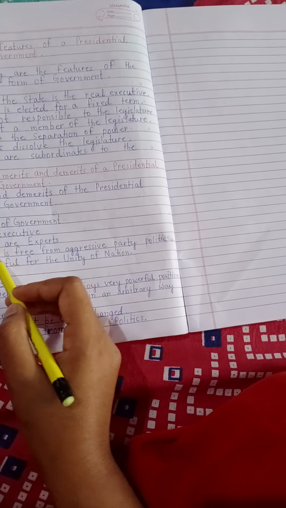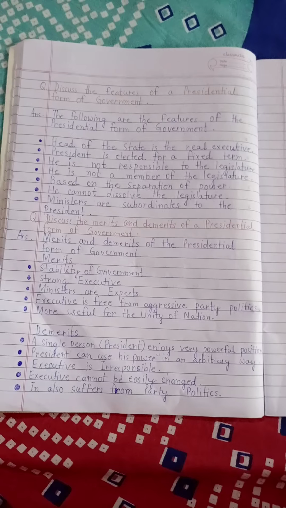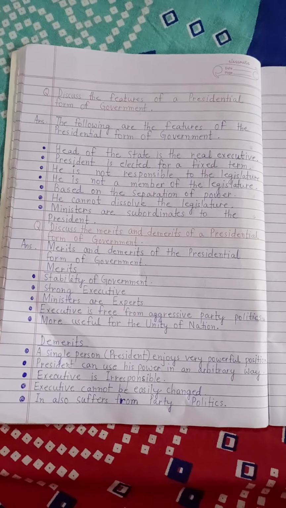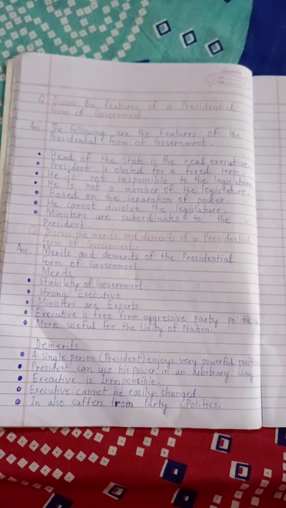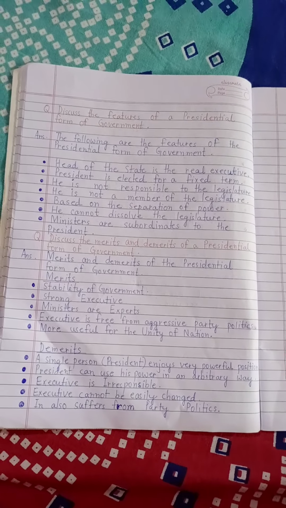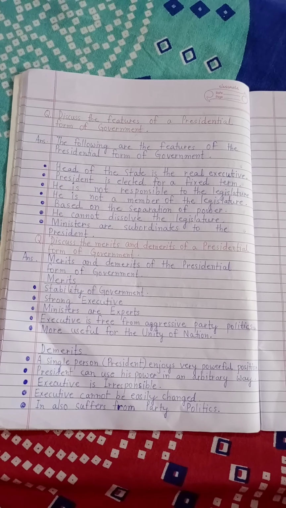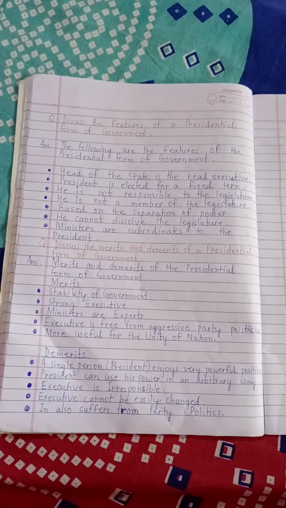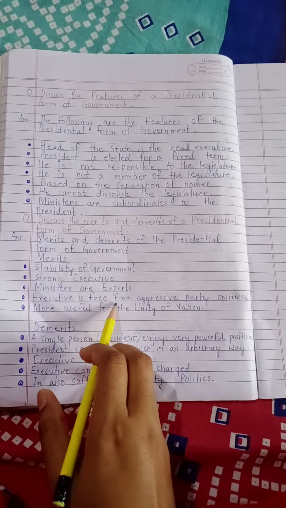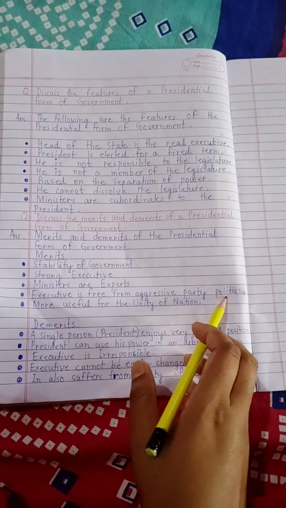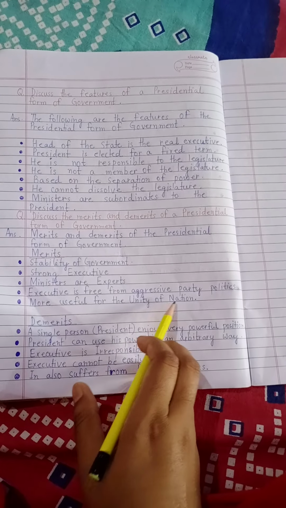Third is ministers are experts. Presidential government is a government by professionals and experts because the cabinet is constituted by the president on merits. Then executive is free from aggressive party politics, more useful for the unity of nation.